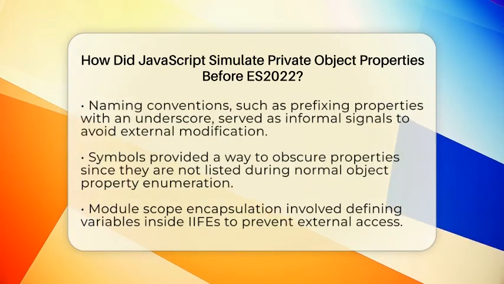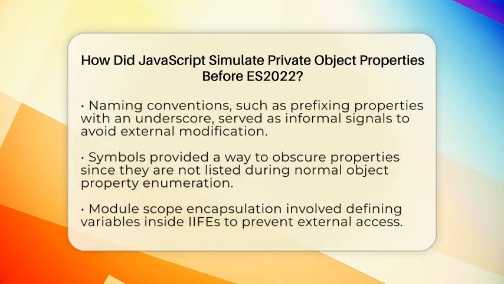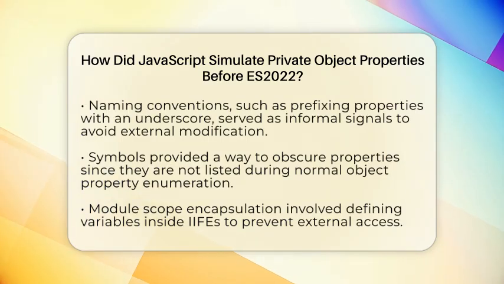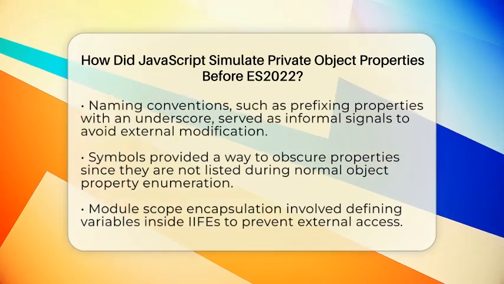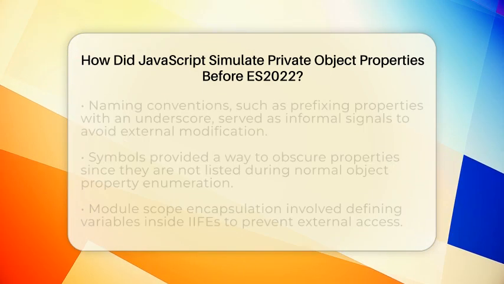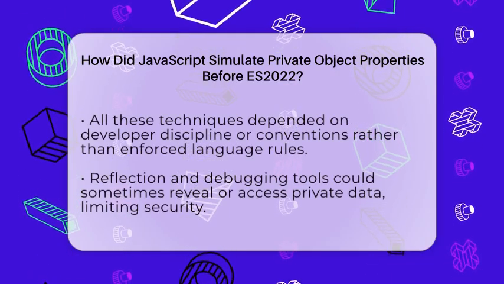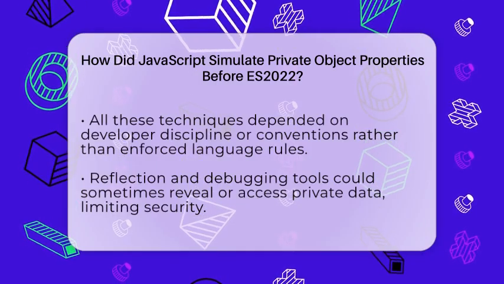Some developers relied on naming conventions. They would prefix property names with an underscore, like _privateProperty. This was a way to tell other programmers, "Hey, don't touch this." But it was only a suggestion, not a rule. The property was still fully accessible and modifiable from outside the object. It was more about discipline than enforcement.